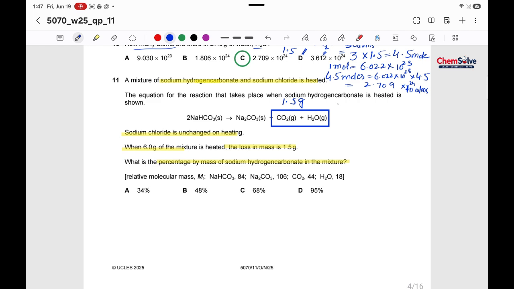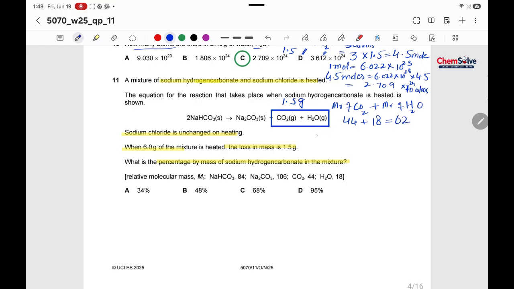And for mole, we need to calculate the MR first. MR of carbon dioxide plus MR of water. This is 44 and this is 18. So total it would be 62.